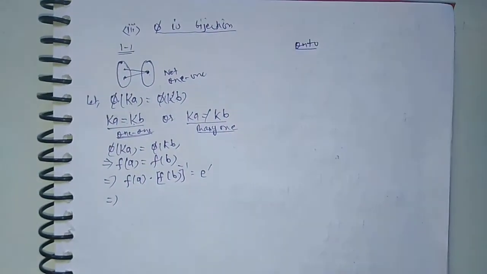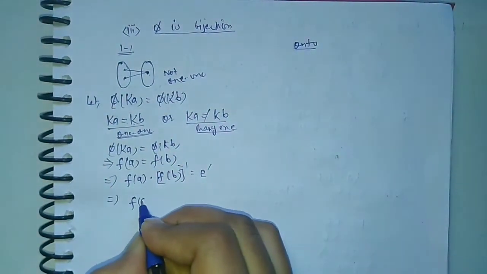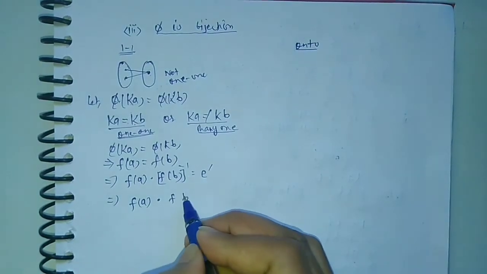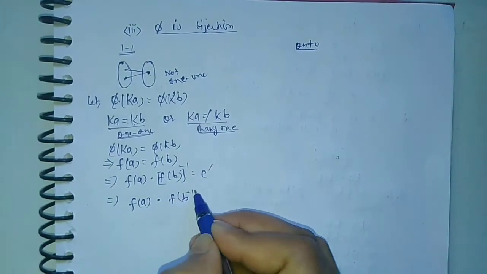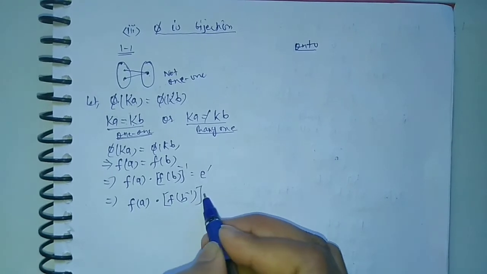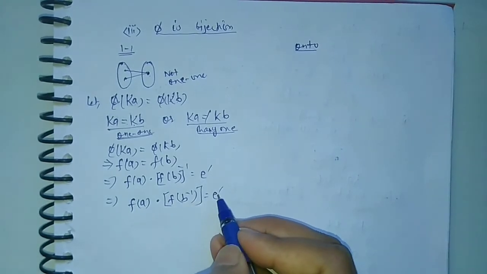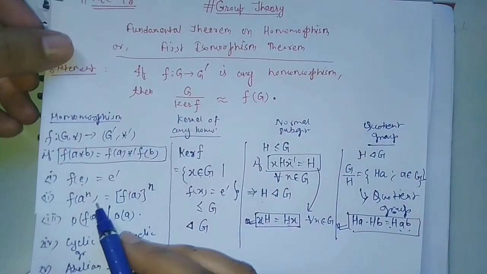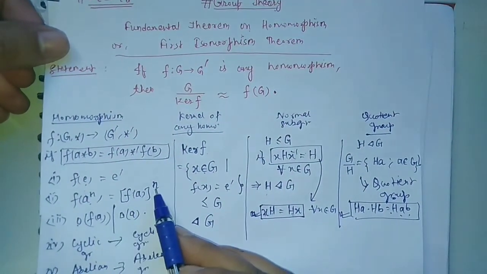This will imply that f(a) into f(b) inverse is equal to e dash. Again we used our property number 2, where n is -1.